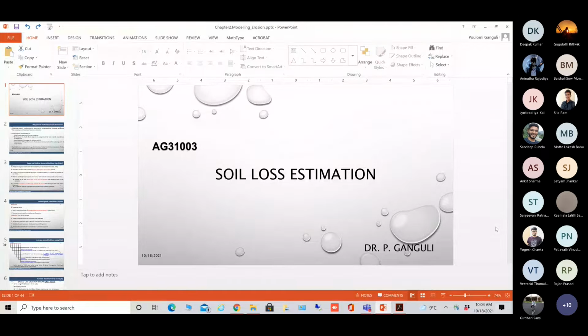This particular chapter is in your theory class as well as in your lab. The theory we will discuss as part of the theory lecture, and in lab we are going to cover certain numericals to estimate the soil erosion processes.